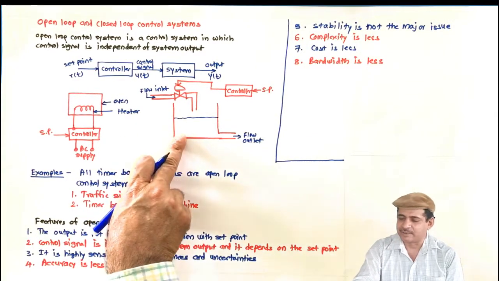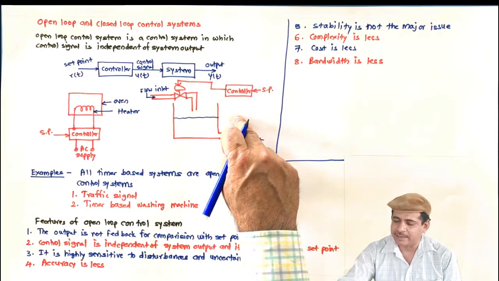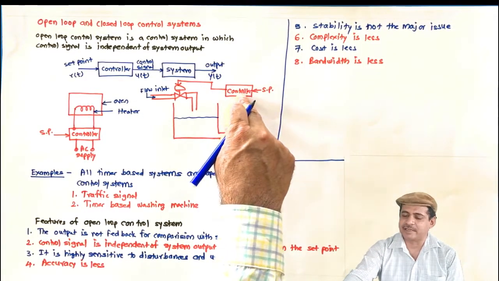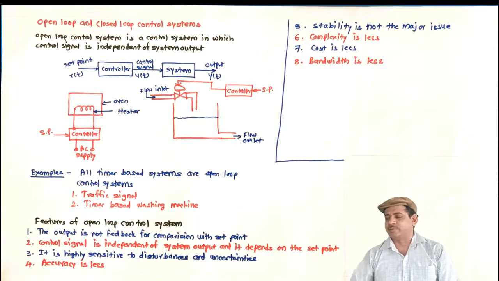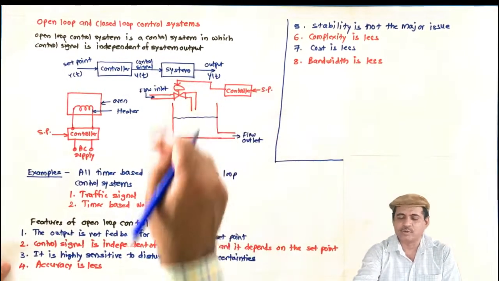Let us consider this example. Here we measured the actual level and supplied it to the controller. Then the set point was also applied, the error is calculated and then applied to the final control element. So the loop is closed, whereas there the loop was open.